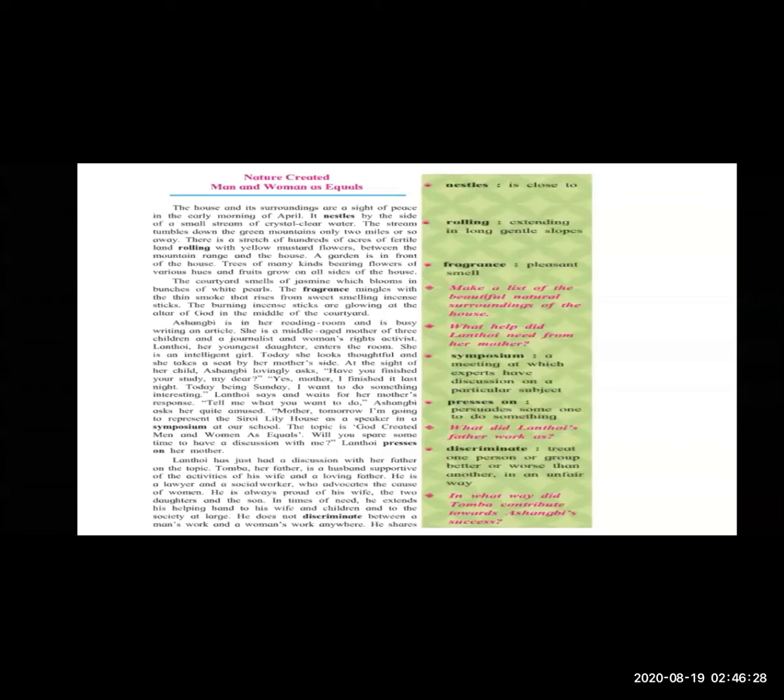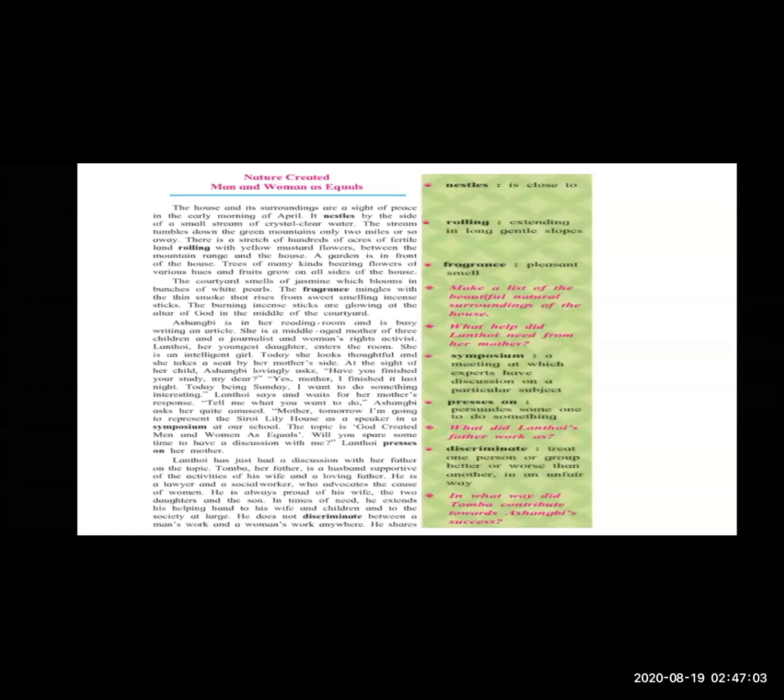It nestles by the side of a small stream of crystal clear water. So here there is a picture of the house. Nestles means it is close to. That means the house is close to the small stream, and the water of the stream was very crystal clear, which means very clean.